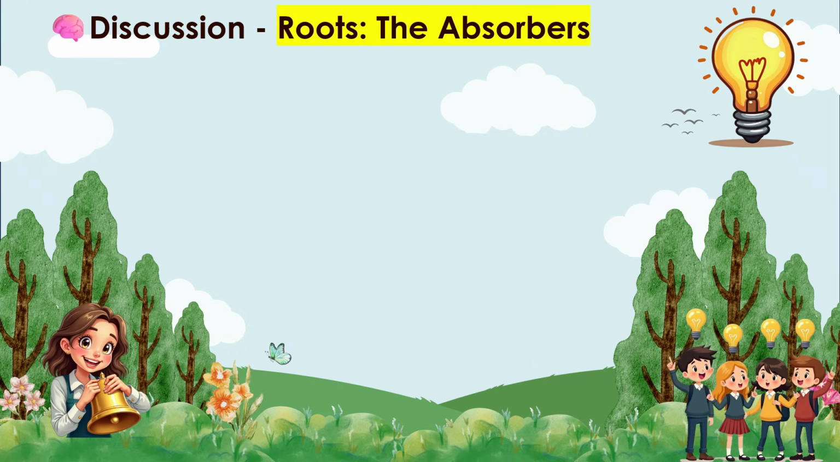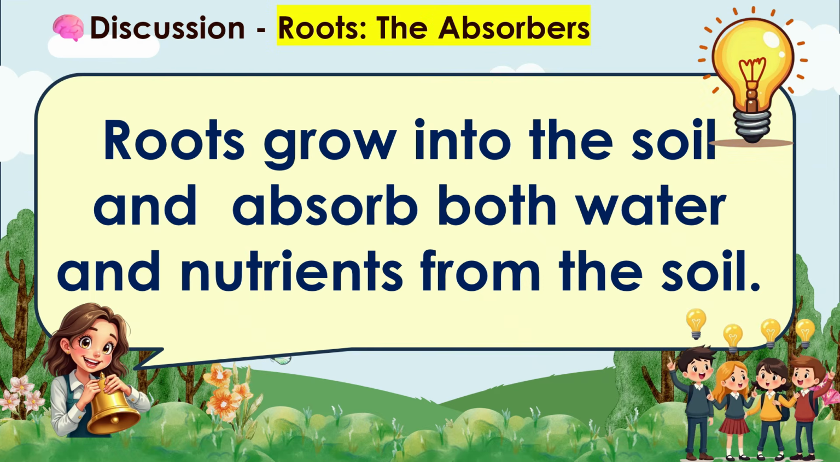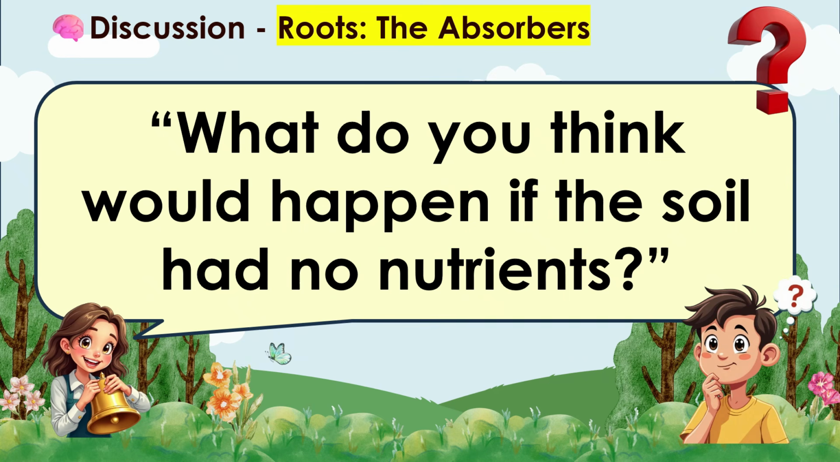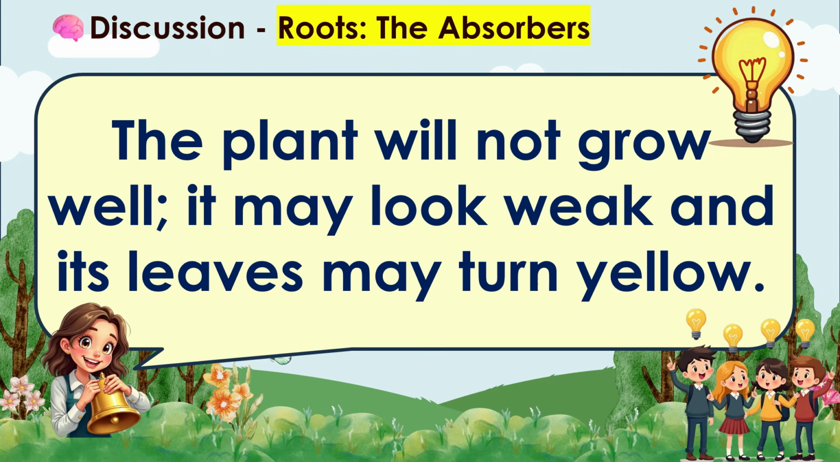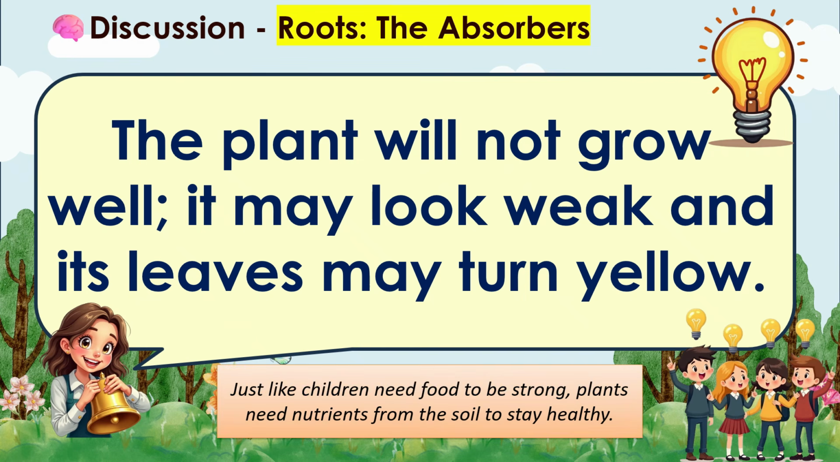Discussion. Roots, the absorbers. Roots grow into the soil and absorb both water and nutrients from the soil. What do you think would happen if the soil had no nutrients? Yes, the plant will not grow well. It may look weak and its leaves may turn yellow. Just like children, they need food to be strong. Plants need nutrients from the soil to stay healthy.